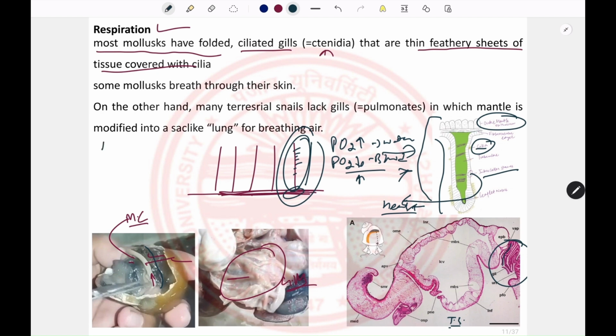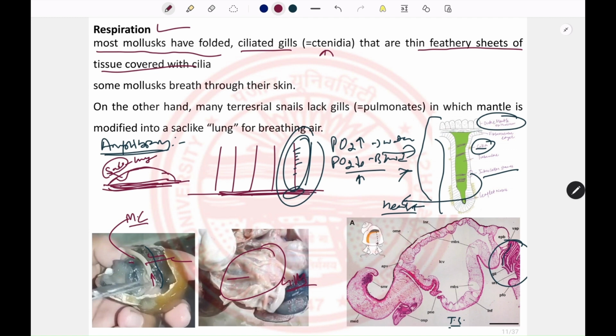In amphibian mollusks, when the organism is outside the water, how will it respire? They have lungs for that. Like this is the mantle, and this is the visceral mass of the organism. What happens is that the mantle cavity splits into two and forms a sac or a cavity in between, and this is known as the lung.